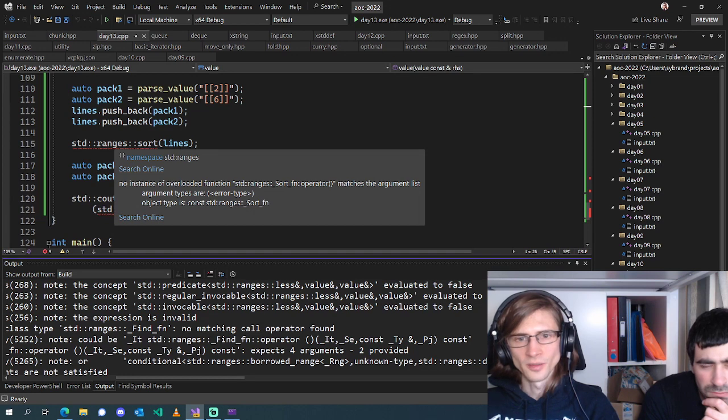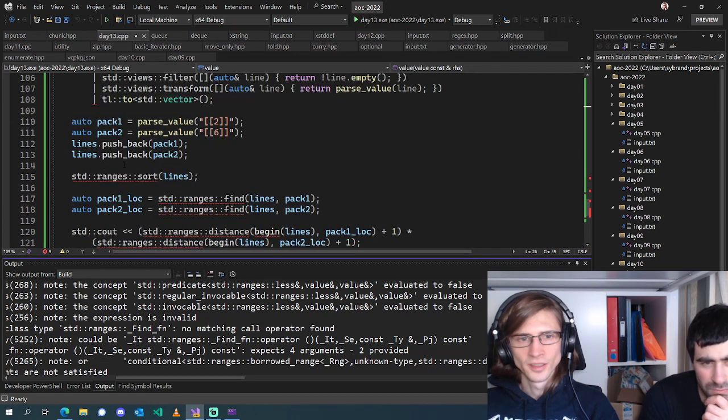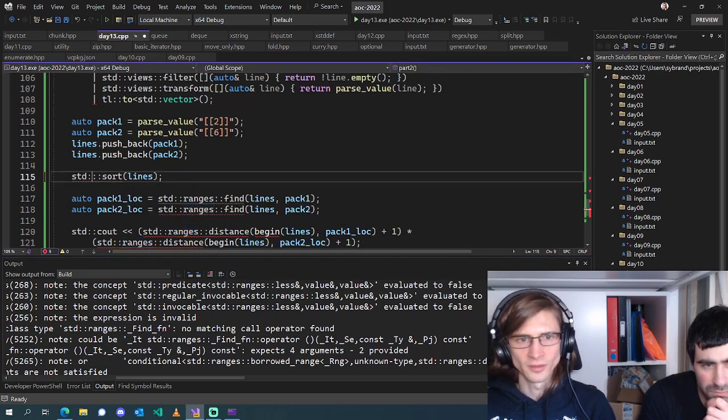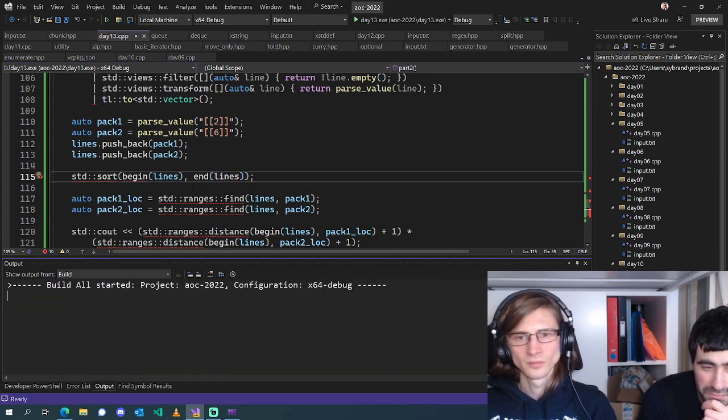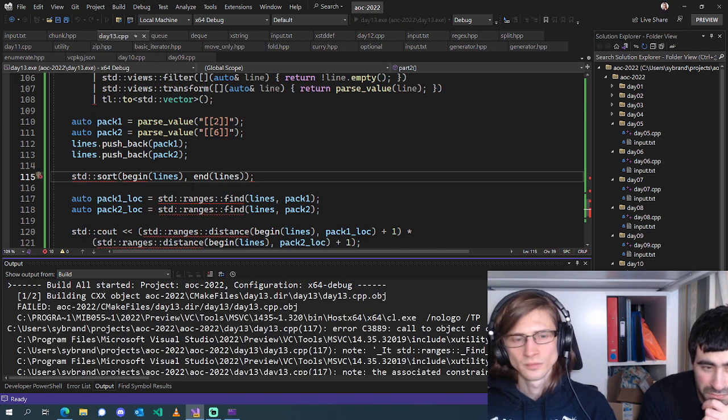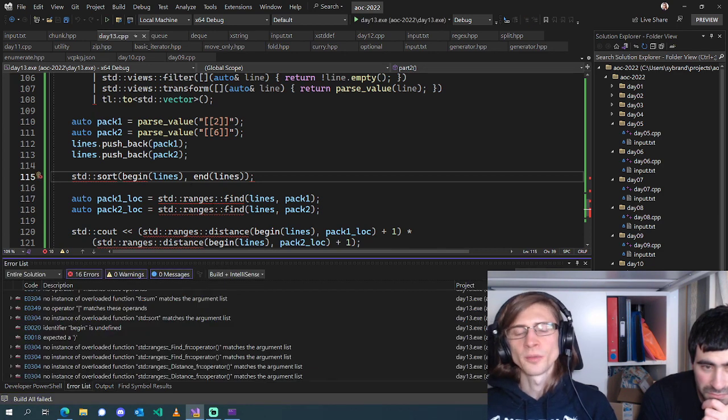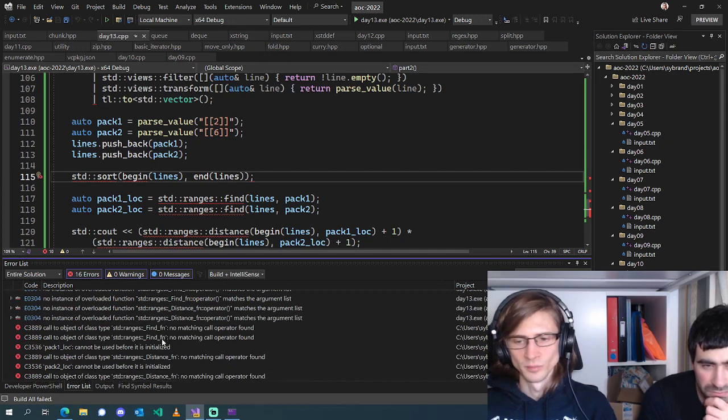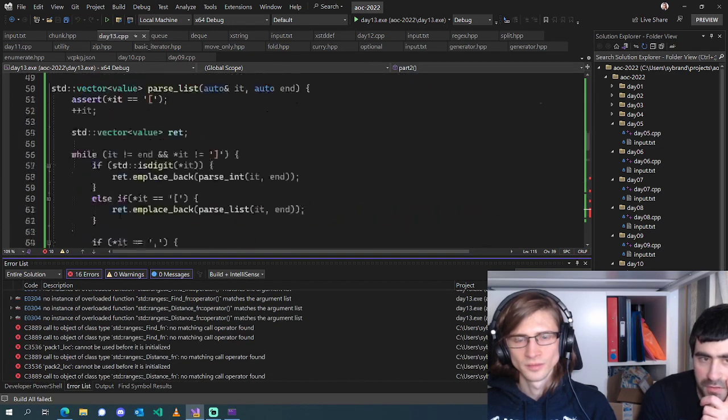We're just trying to do a std::sort on our lines. Does this work if we do the unconstrained version? Well, std::ranges::find won't work because we don't have an equality operator, right? For value, yeah.